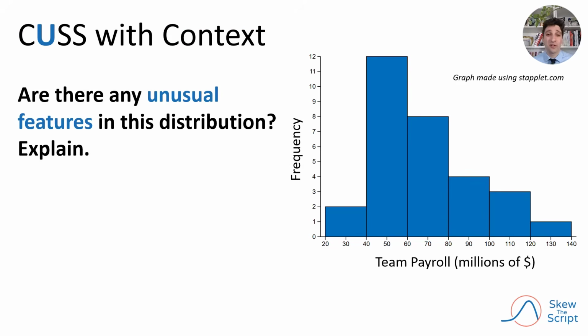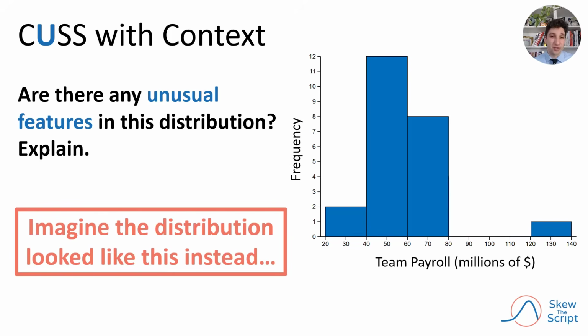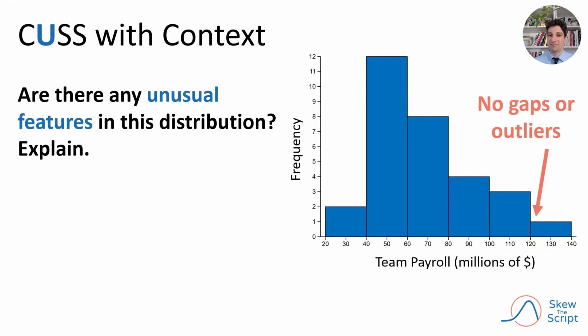Next, you may be asked whether there are any unusual features in the distribution. To see what unusual features could look like, imagine that the distribution actually looked like this instead. One unusual feature of this version of the graph would be that there's a gap between 80 to almost $120 million. The other unusual feature would be that this highest paying team is a potential outlier, as its payroll is unusually high compared to the rest of the data set.